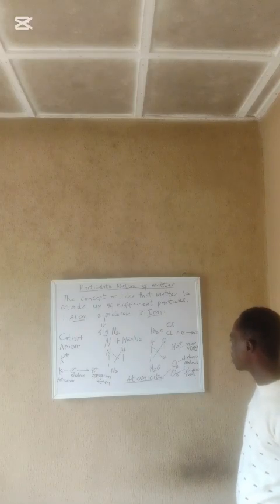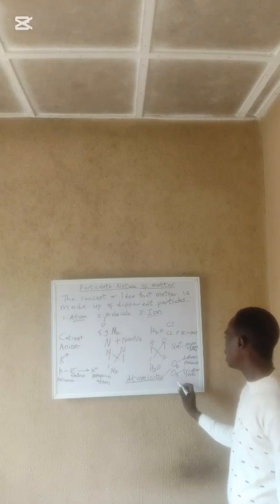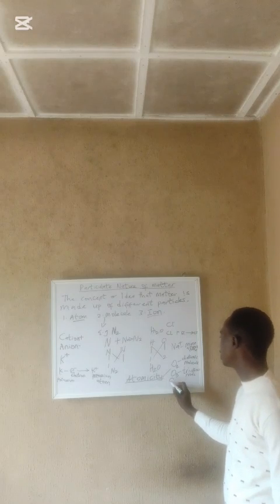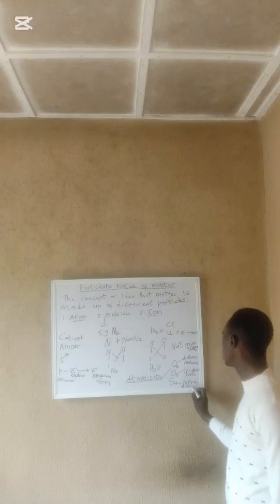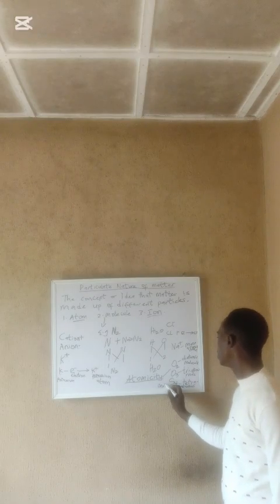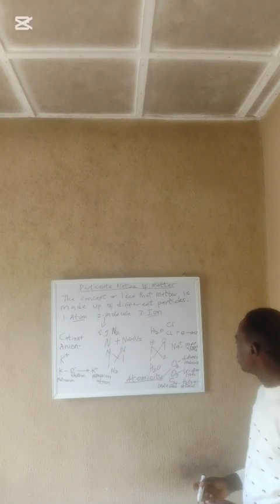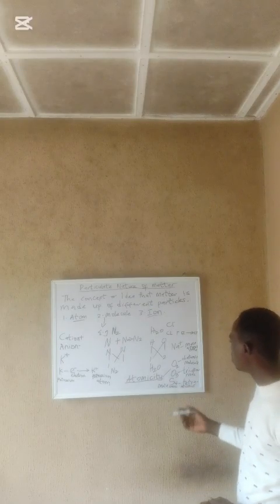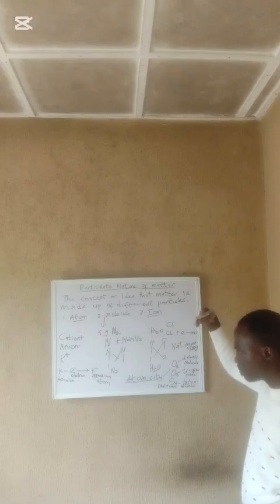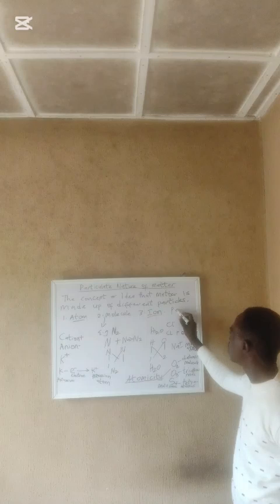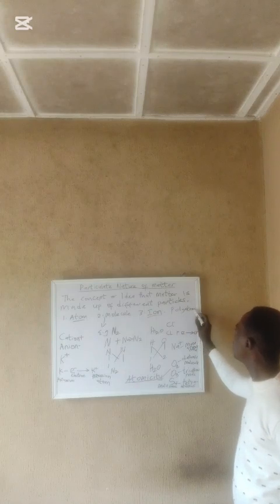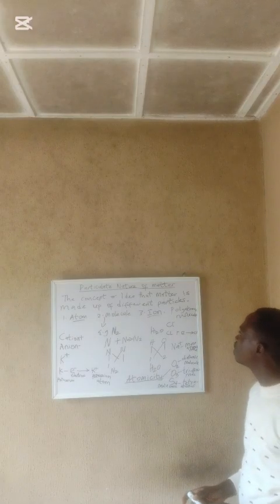We have those that can also exist as this. We call them tetraatomic molecules. And we have molecules that can exist with 5, 6, 7, 8, 9, 10 atoms like that. Those we call polyatomic molecules. So this brings us to the end of today's lesson.